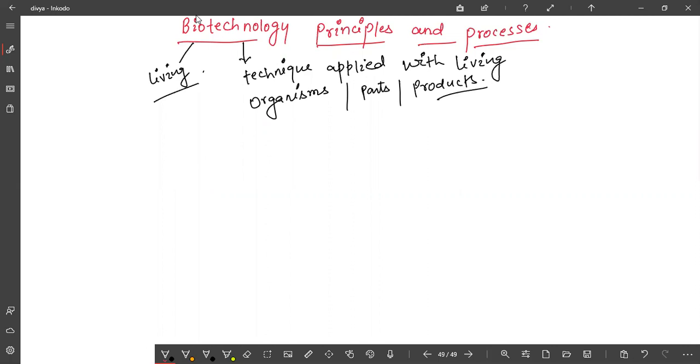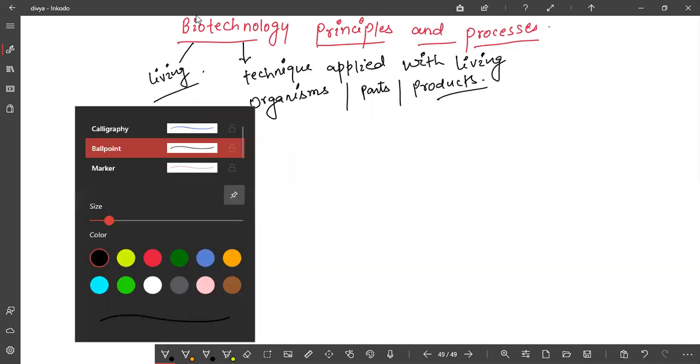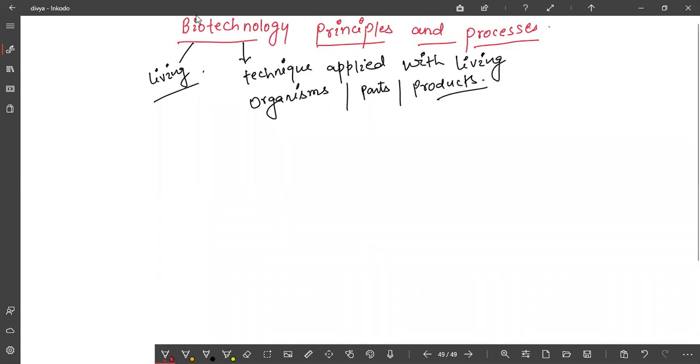First, let us discuss where this term came from, or who coined this term. As usual, there is a father of everything, so here also there is a father of biotechnology. Do you have any idea about the father of biotechnology? Okay, no problem, we will discuss that also.